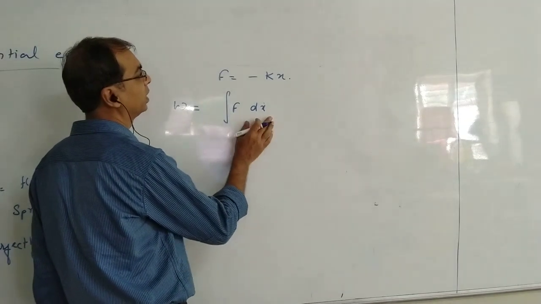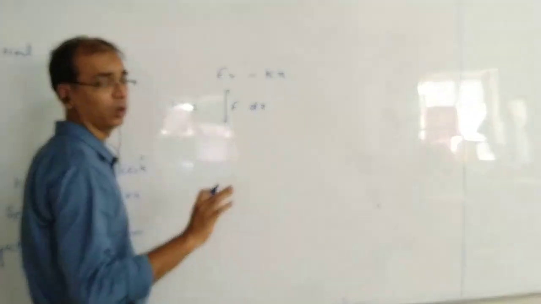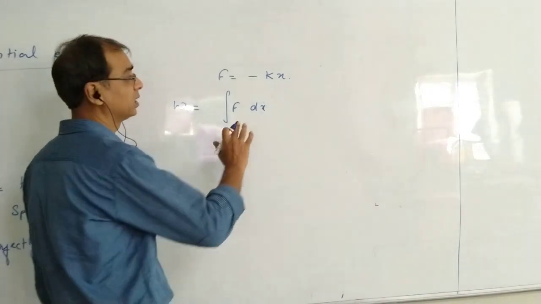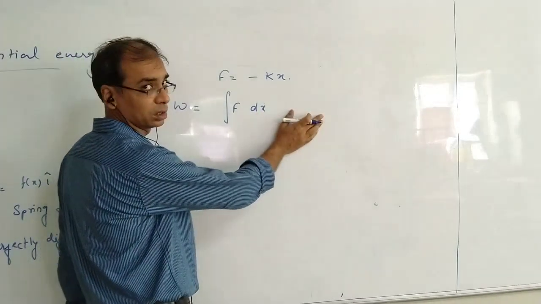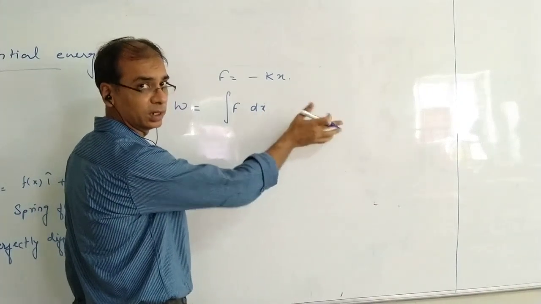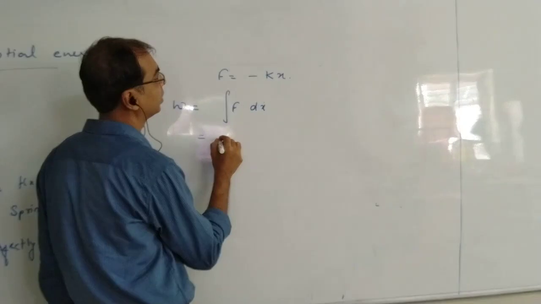So I'm writing F dx considering that dx is in the same direction as that of F, or it's in opposite direction. Are you able to understand? If there is an angle, I have to do the dot product. Here I am considering angle is 0 or 180. So if it is 180, then I am writing it as minus kx